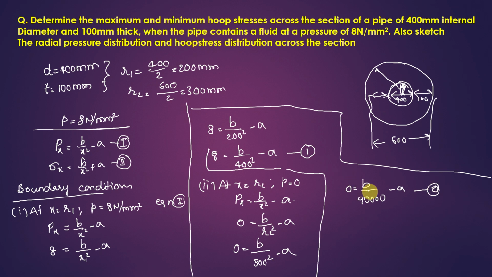So we can solve equations number 1 and 2. After solving, we get the value of a as 6.4. There are no units because this is a constant, and the b value is 57600.